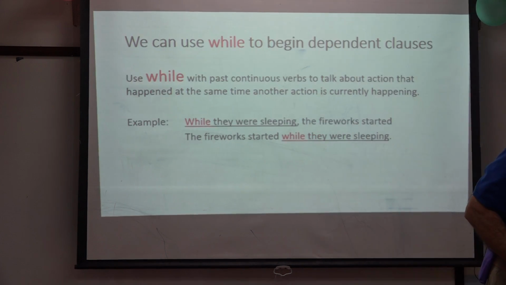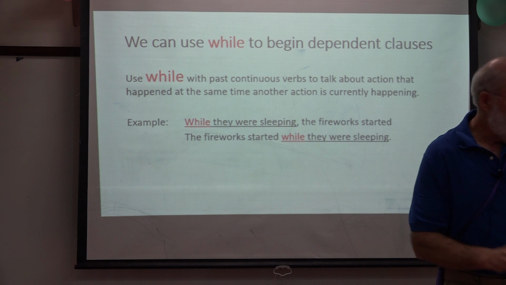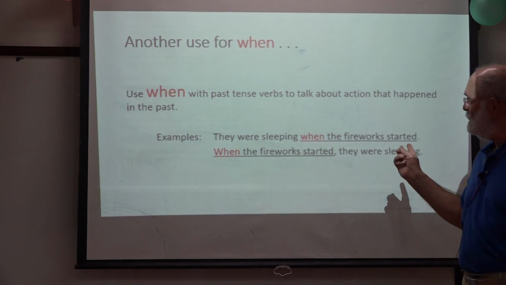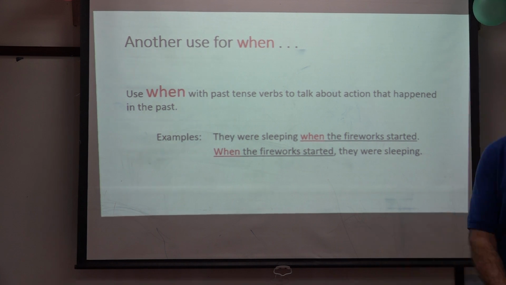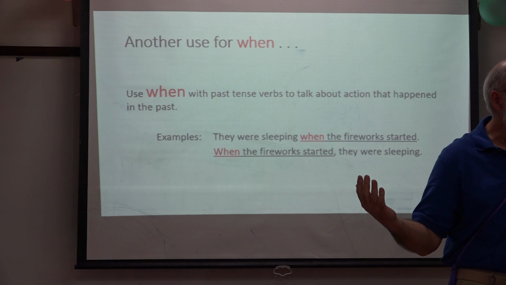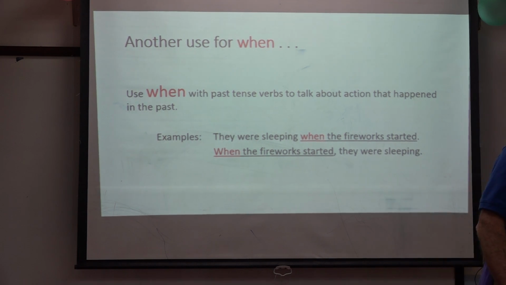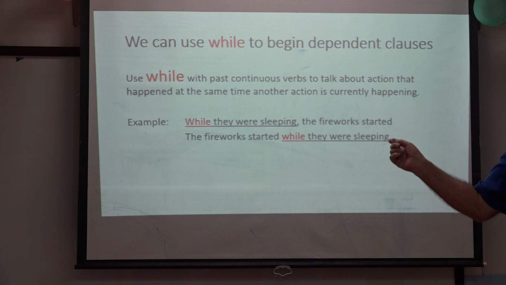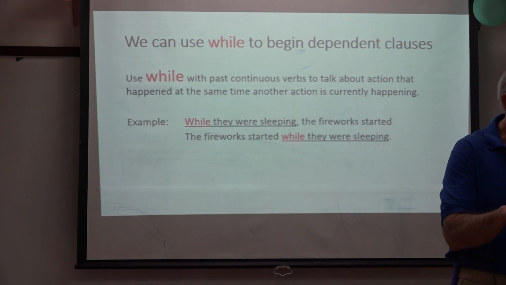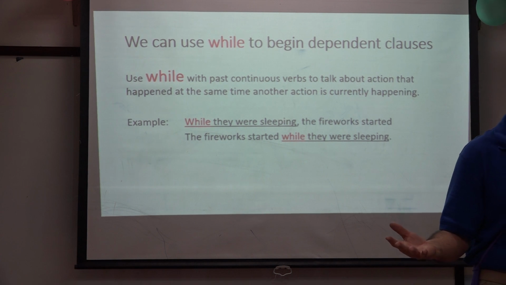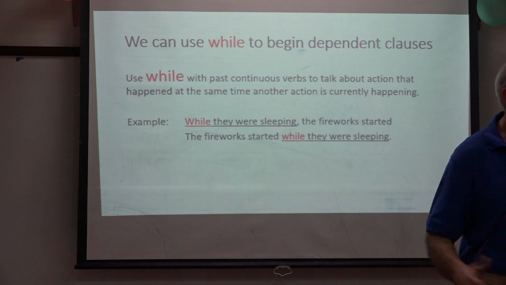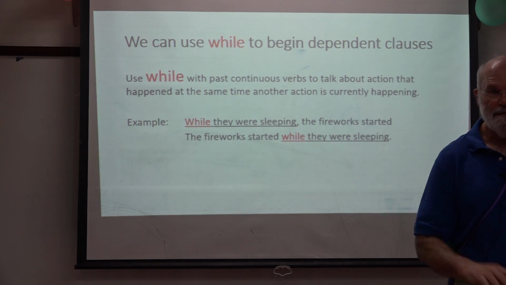While tells us, well, when we use when, what we mean there is that the fireworks started when they were sleeping, but we don't know whether they're still sleeping or whether they're up and awake now. But when we use while, what this tells us is the fireworks started in the past while they were sleeping, and they're still sleeping. So they were sleeping, the fireworks started, they're still sleeping. Past continuous.